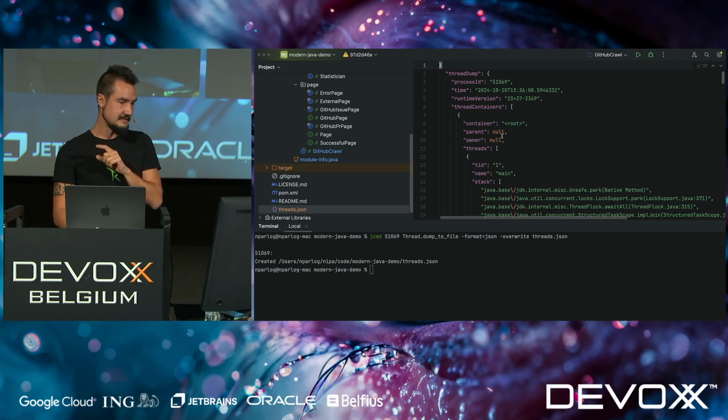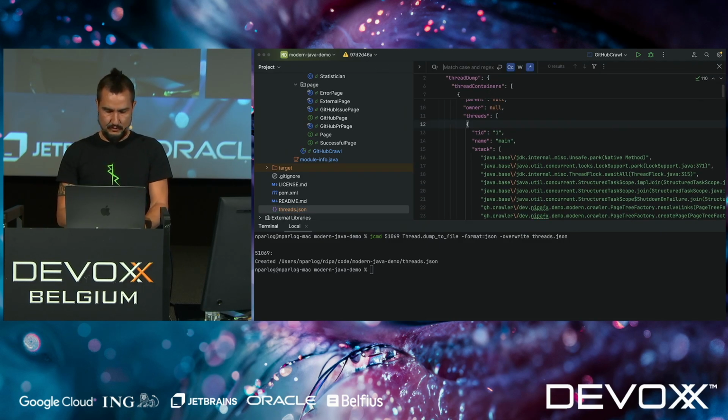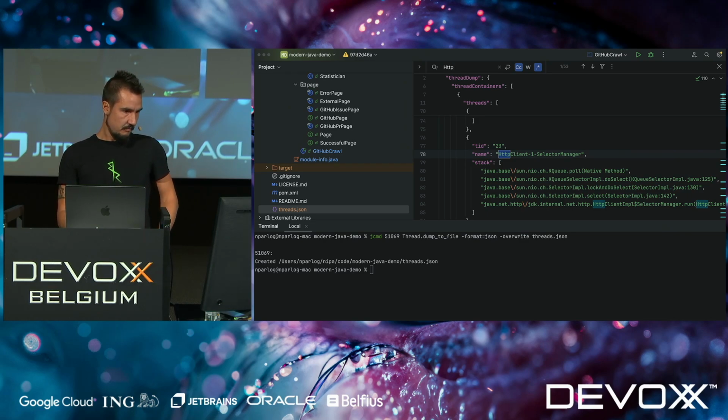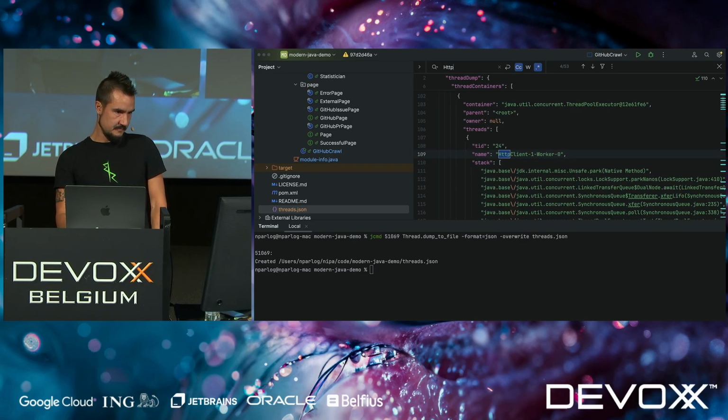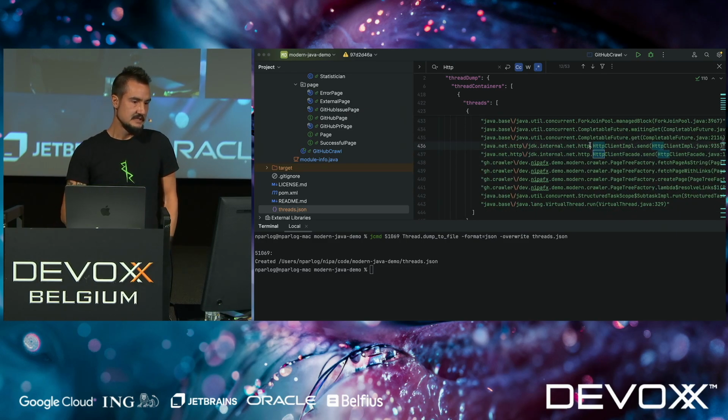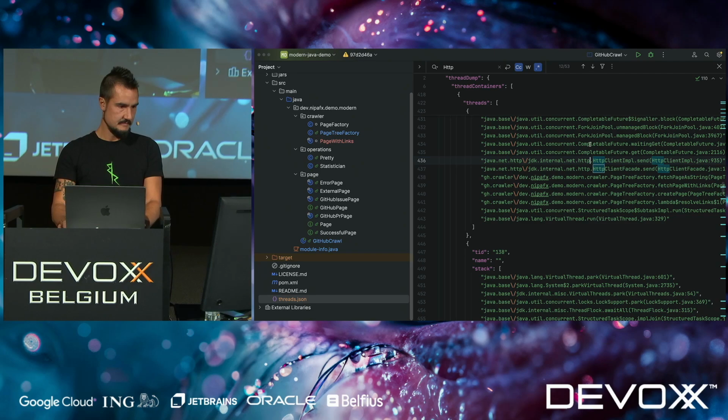So we have a JSON thread dump here. And if you look, for example, for the HTTP something, there's a sector manager, we'll find some tasks sooner or later. There we go, okay.